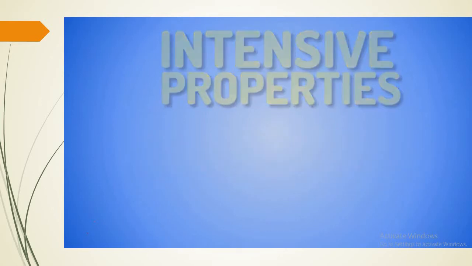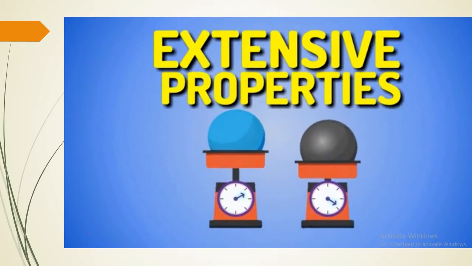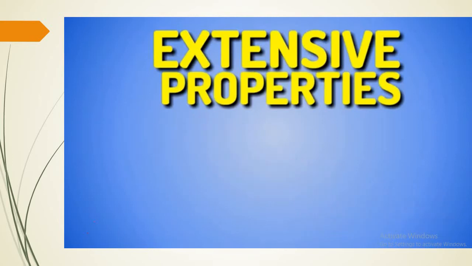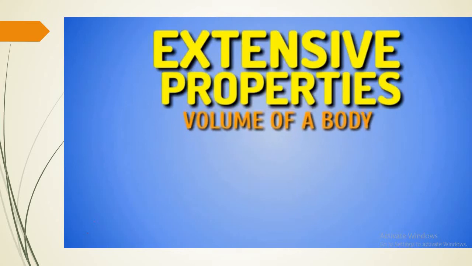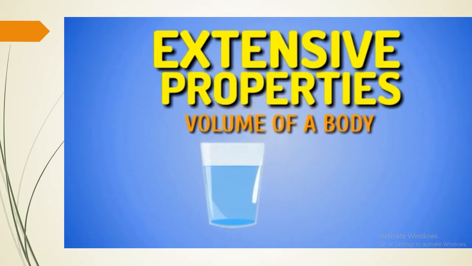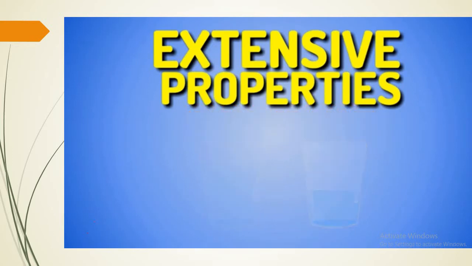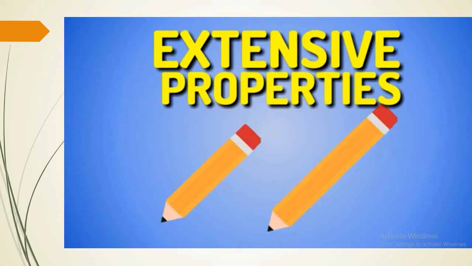On the contrary, the extensive properties depend on the mass that is available, as is the case of the volume, weight, surface, etc. For example, when we talk about the volume of a body, we will see that it varies depending on whether it has more or less mass. 2 liters of water will have more mass than half a liter and therefore more volume. If we compare 2 objects of the same thickness but of different lengths, like 2 pencils, we will know that the longest will have more mass.